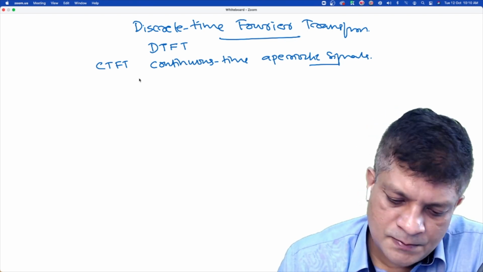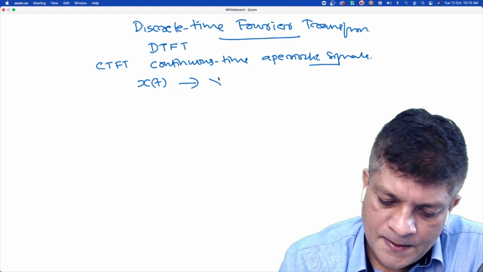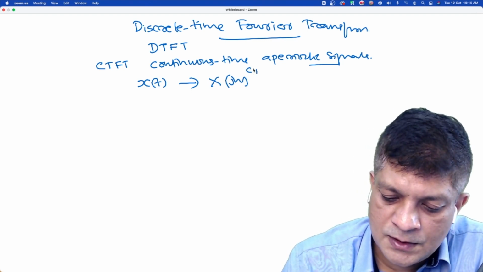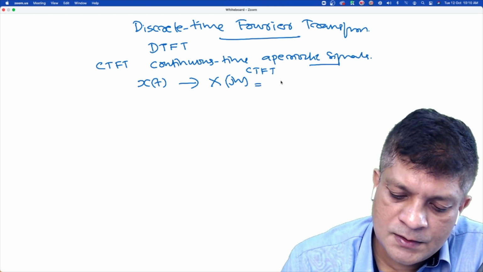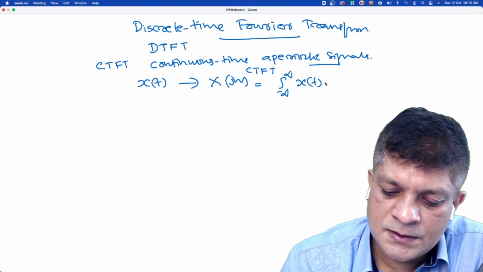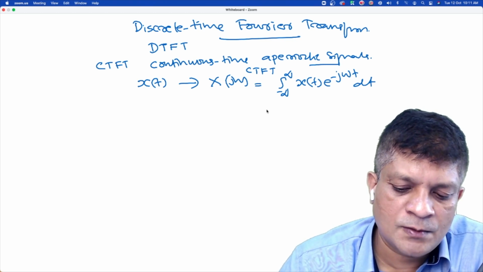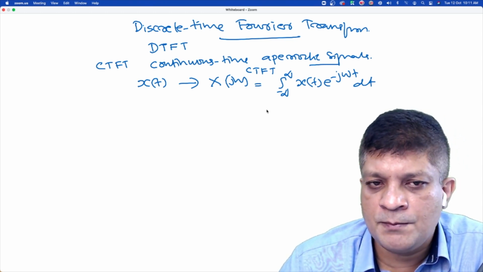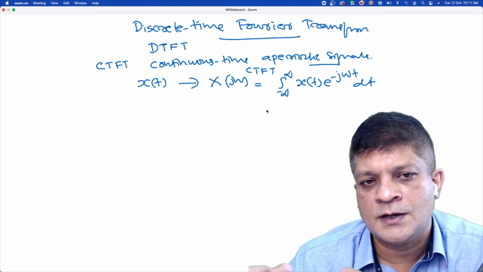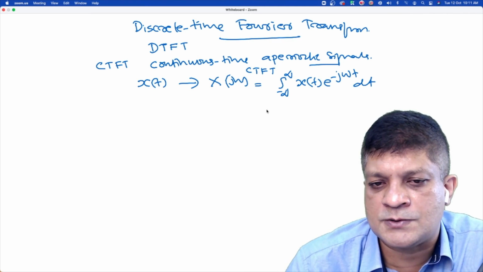So let me recap the formulas. If x(t) is the signal, then X(j omega), this is the notation we have used for the continuous time Fourier transform, is defined as the integral from minus infinity to infinity of x(t) e to the power minus j omega t dt. When we derived this formula, we started with a continuous time periodic signal, and then we increased the period, and in the limiting case it tends to an aperiodic signal. That's how we derived the Fourier transform of a continuous time signal.